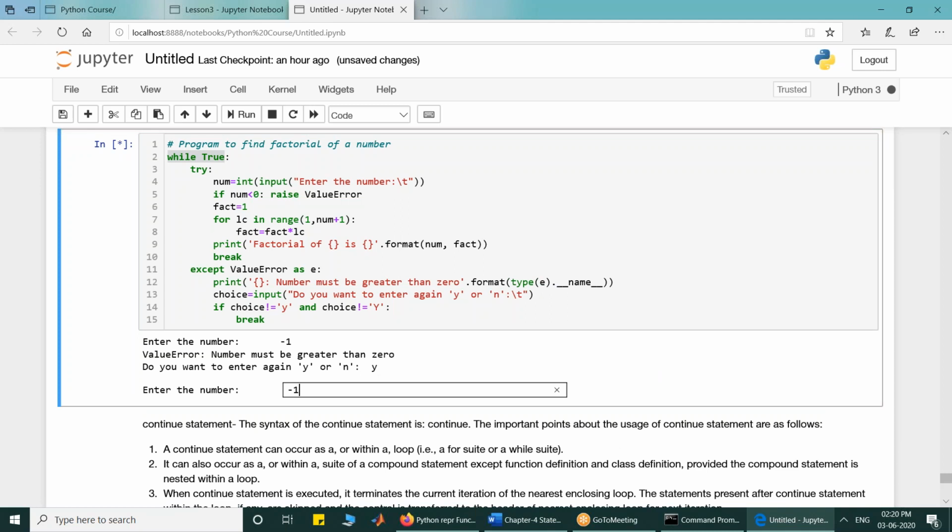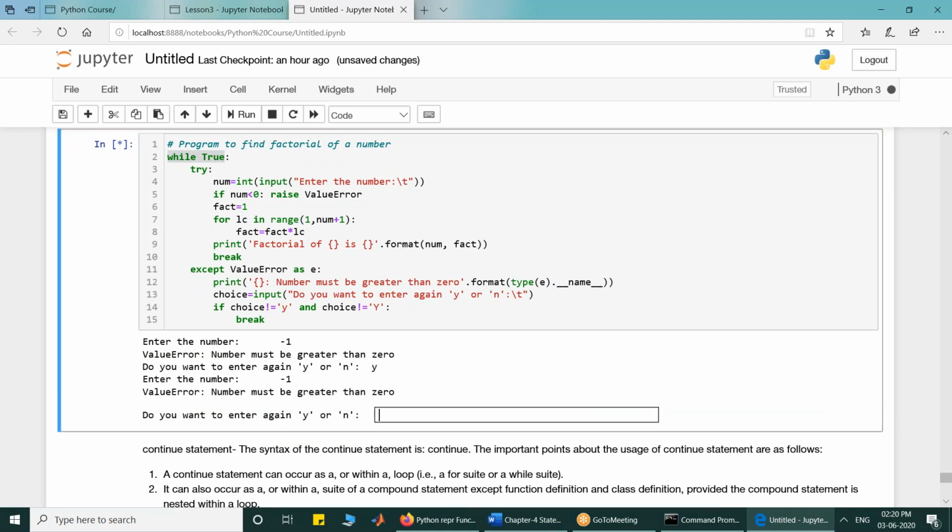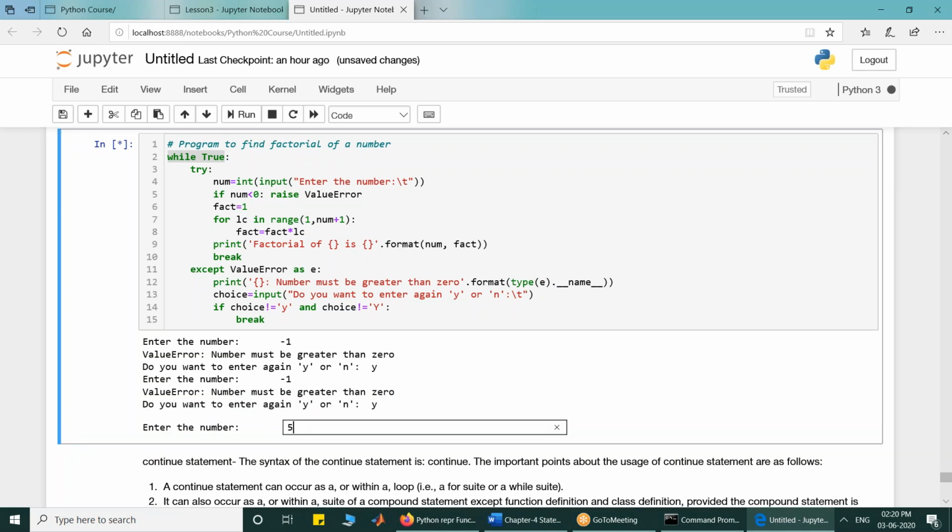I will say yes, I want to enter it. Then again I put -1, and it will again tell me that the number must be greater than 0 and ask if I want to re-enter. I will say yes. Now I enter 5, and it says that factorial of 5 is 120. So this is how you rerun the program after showing the error. You have displayed the error, and because you have put it in a loop, the loop will execute a number of times and only terminates when you say no. Have I answered you, Harshveer?